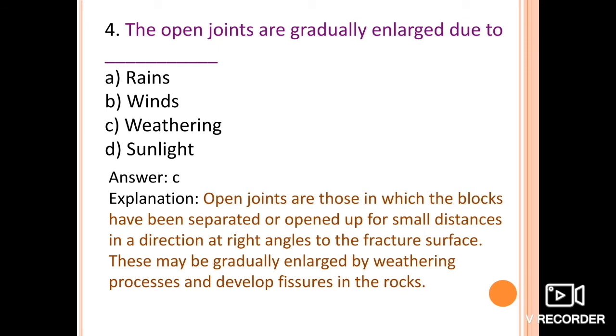This is important: that direction should be at 90 degrees, or perpendicular, to the fracture surface. These may be gradually enlarged by weathering and develop fissures in the rocks. So open joints are gradually enlarged due to the important process of weathering. That is option C, right.